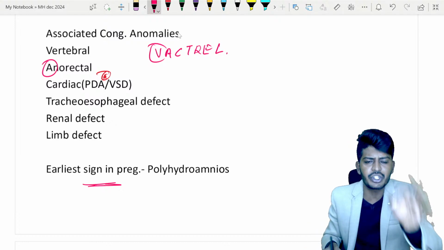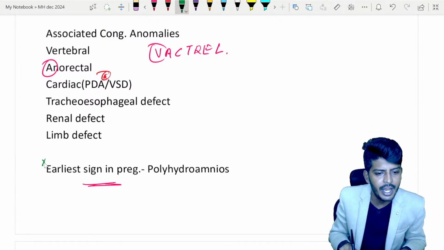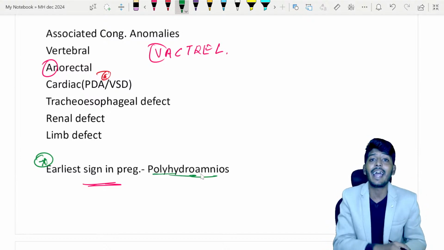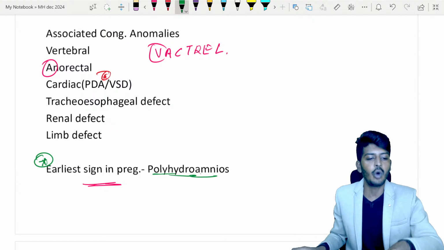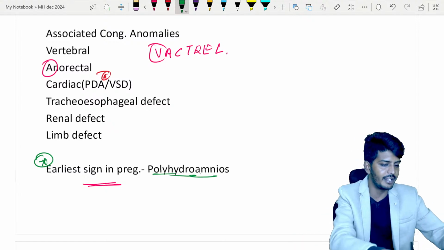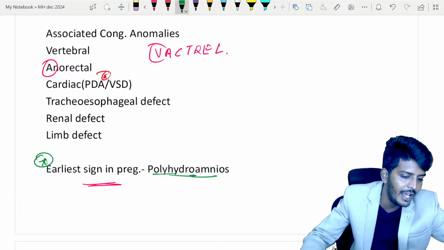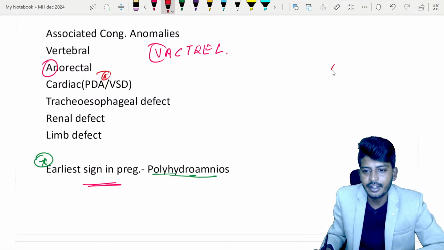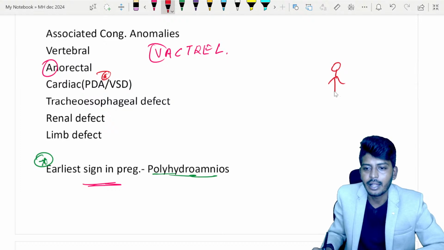And in every question, in every year, when they ask about this question, definitely they will give you the history, pregnant, during the pregnancy, mother had this problem, they will tell you. So how to understand and decode this, I will teach you people. Listen to me very carefully, very simple. Whenever, so normally, let's consider this is the baby. Okay. Yeah, this is the baby.